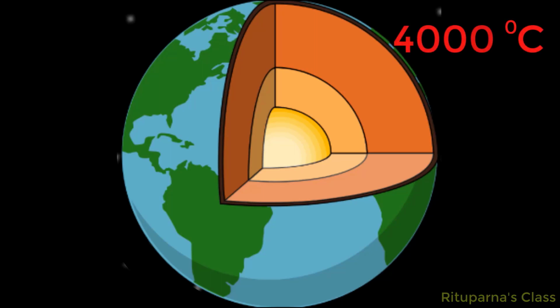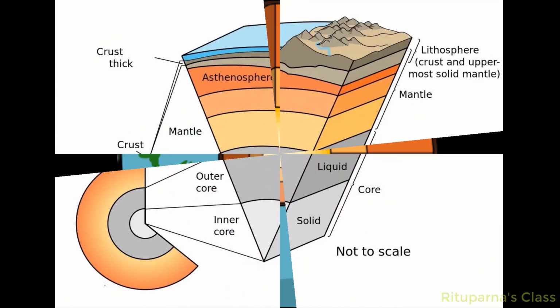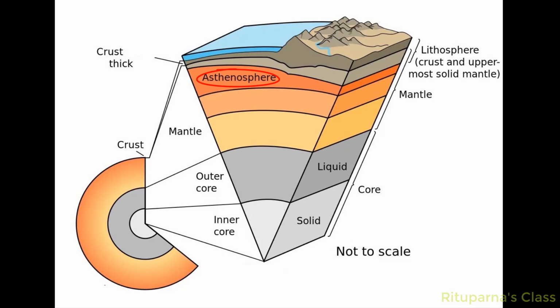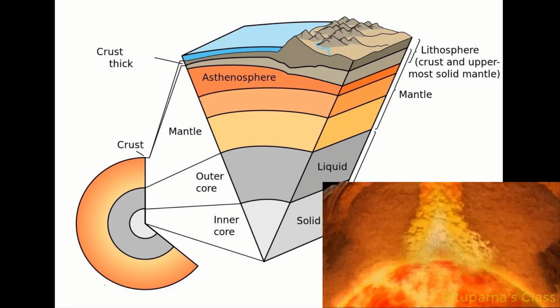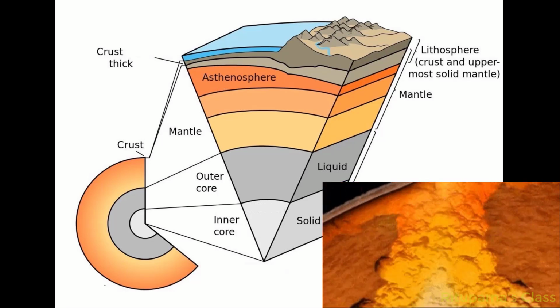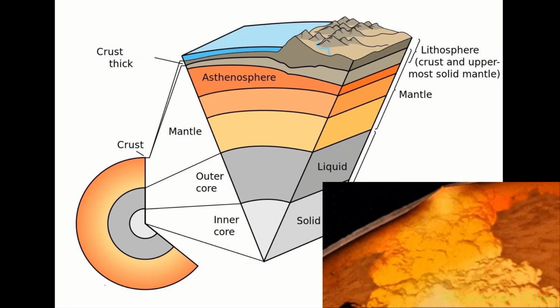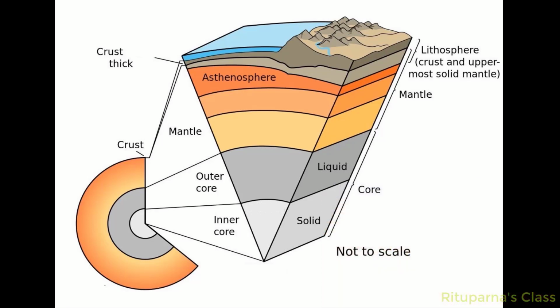The upper layer of the mantle is also called the asthenosphere. The hot magma from the mantle travels to the Earth's crust. In addition to the asthenosphere, there is also another layer which is called the lithosphere. The crust and the uppermost layer of the mantle together form the lithosphere.